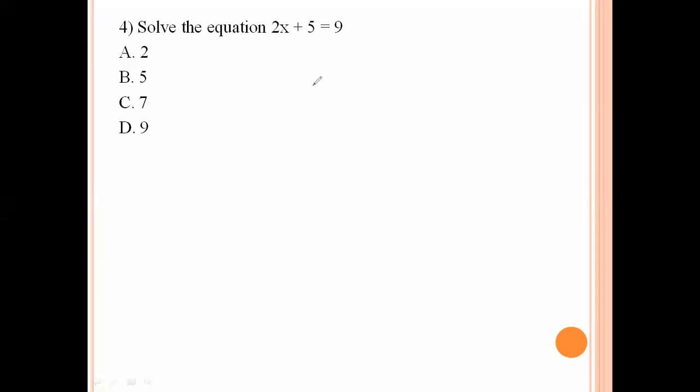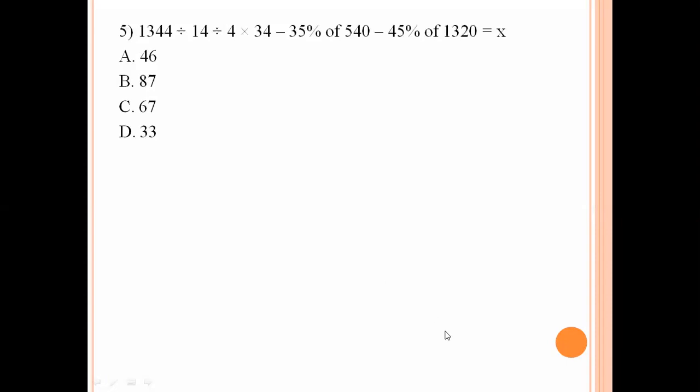Solve 2x plus 5 equals 9. 2x equals 9 minus 5, which is 4. 2 ones are 2, 2 twos are 4. So 2 is the right answer. The x value is 2. Next.